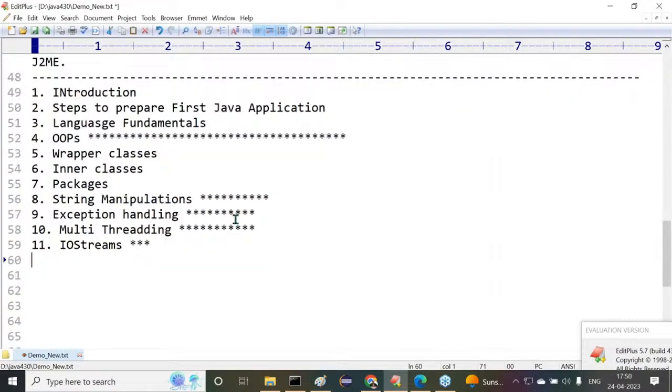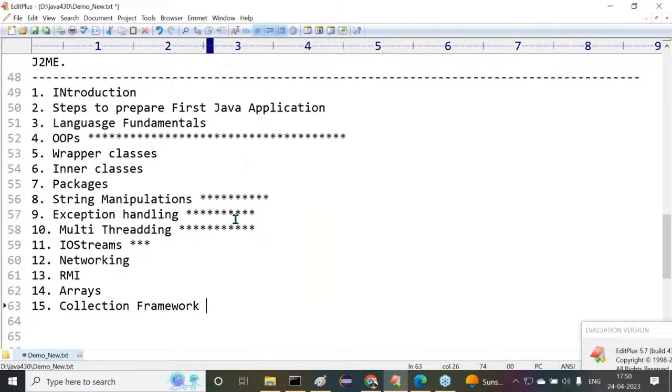A few topics are important. After completion of IO streams, the next one is networking, outdated, but still we are going to discuss it as part of our content. Next one is RMI, remote method invocation. After RMI, next is arrays, which I will discuss as the 14th topic. The 15th one is collection framework. This is another important one. After object orientation, the second important topic is collection framework.